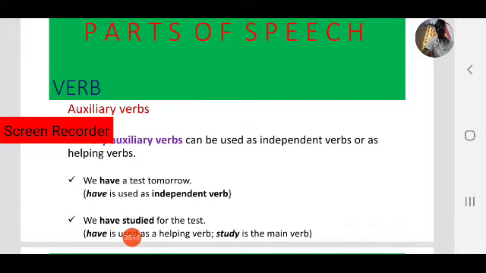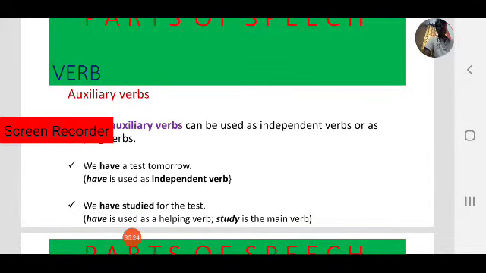That is one type. And the other type: we have studied for the test. Observe the second example. What are the verbs here? In the verb group, two verbs are there, have and studied. Have is a helping verb and studied is the main verb. So what is the difference between the two sentences? In the first, have is the only verb, so it is an independent verb. In the second, have is a helping verb, and the main verb is studied.